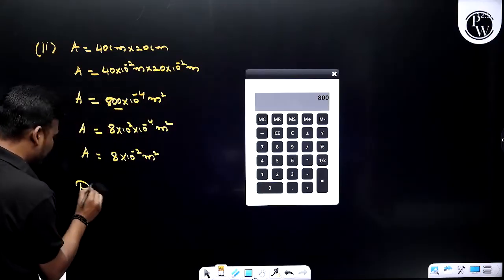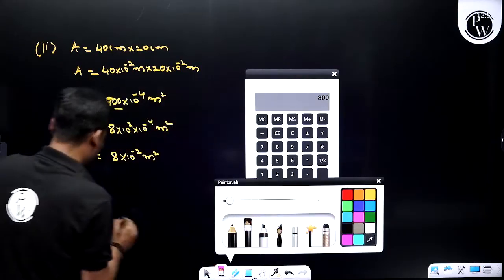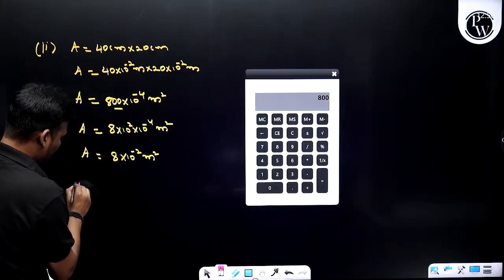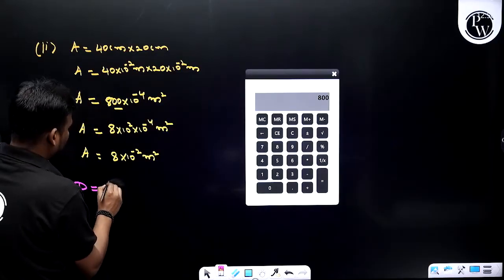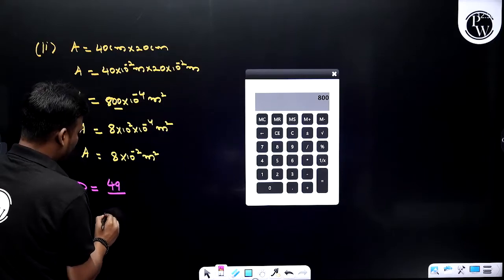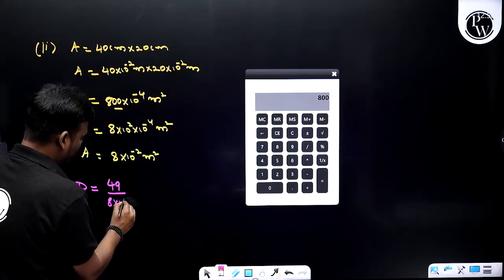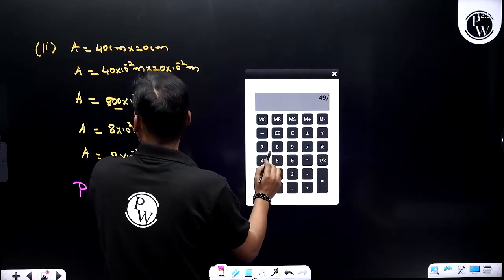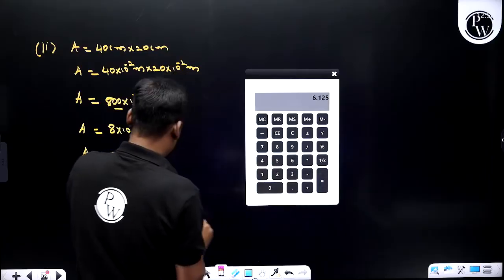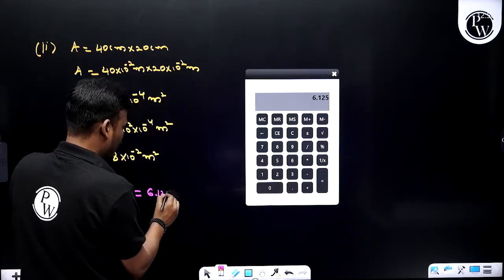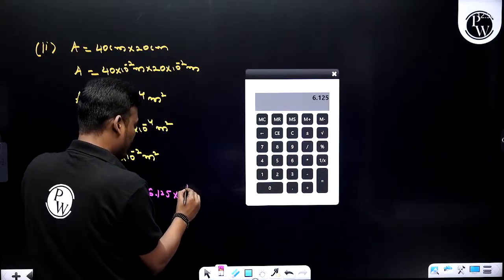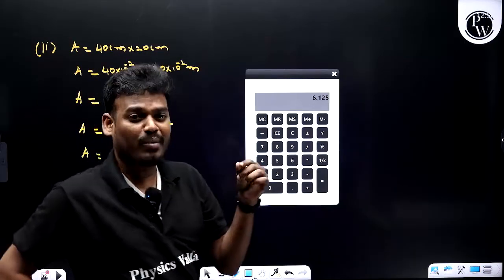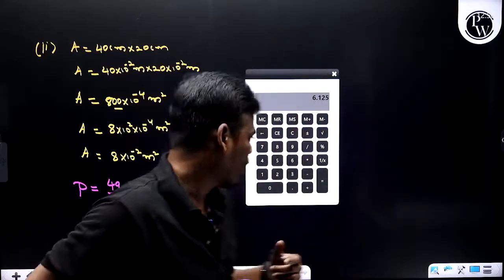Now pressure is equal to force, already we got it, 49 divided by area, that is 8 into 10 power minus 2. So 49 divided by 8 is 6.125 into 10 power plus 2, because when you shift 10 power minus 2 from the denominator to the numerator, it becomes positive.